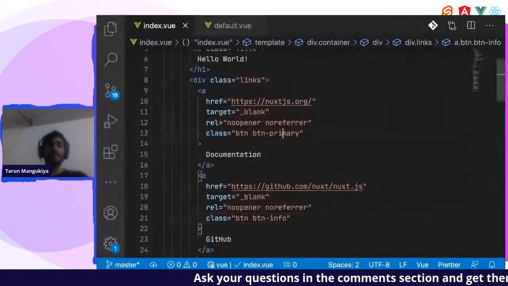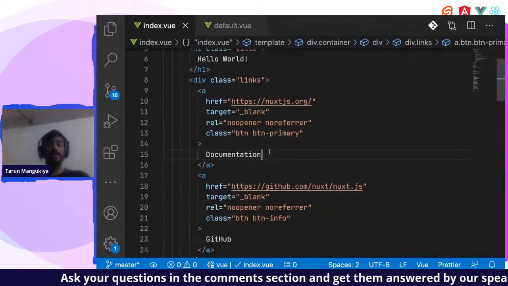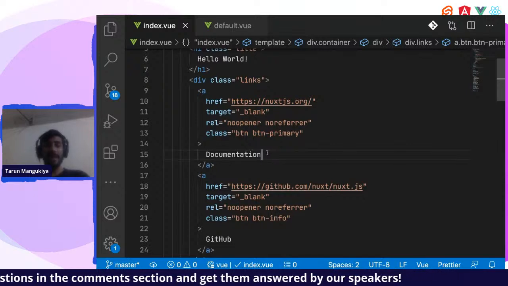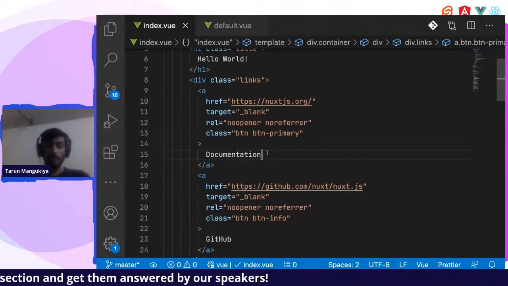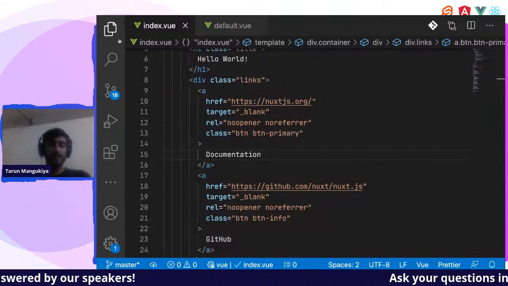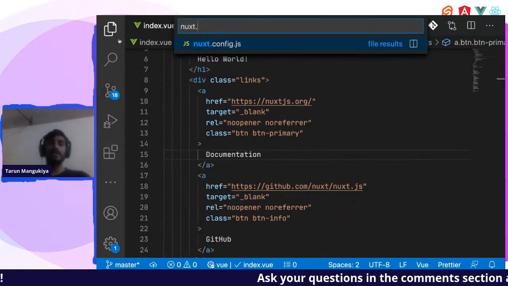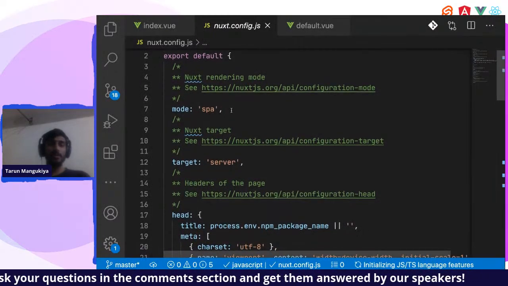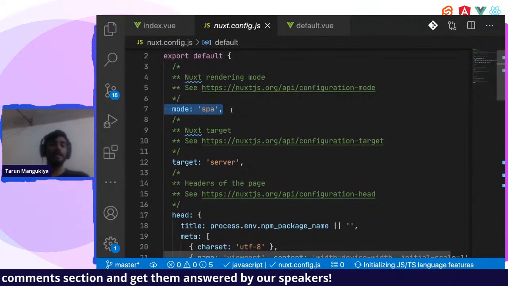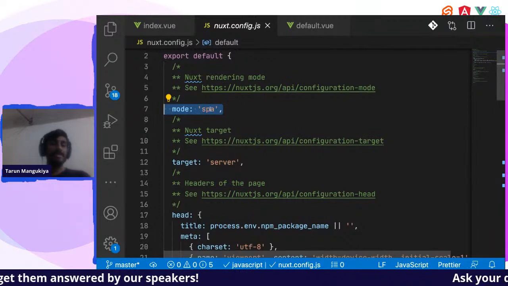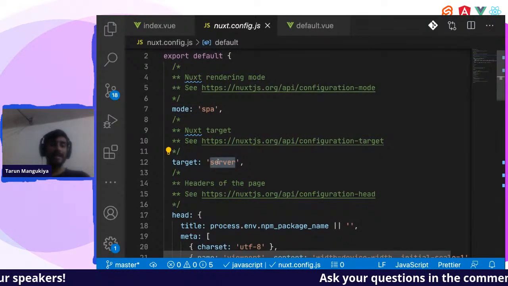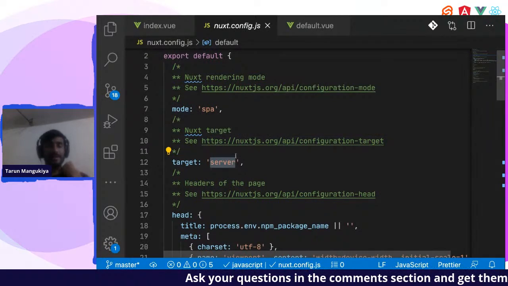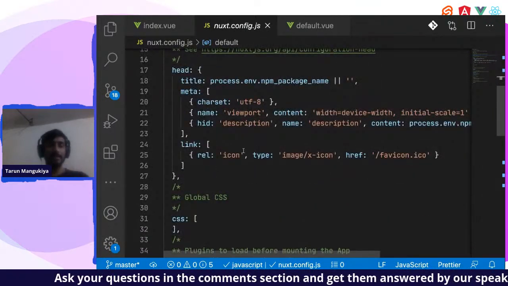Okay, so let us see from where it's been applied. We selected it while creating the app. But what if we want to modify it? So there is a file called nuxt.config.js. This is the source of all the things that you selected while creating the app. So we selected mode, we selected target. There were target static and server. Then these are the metadata.